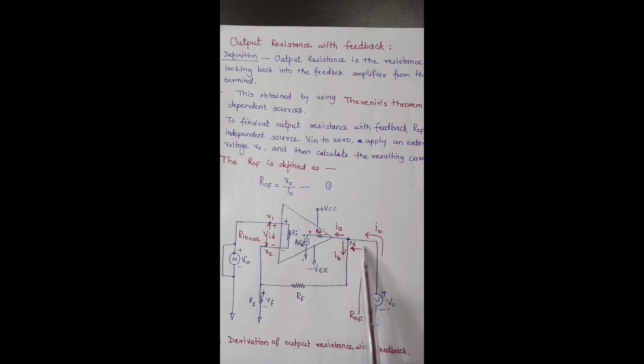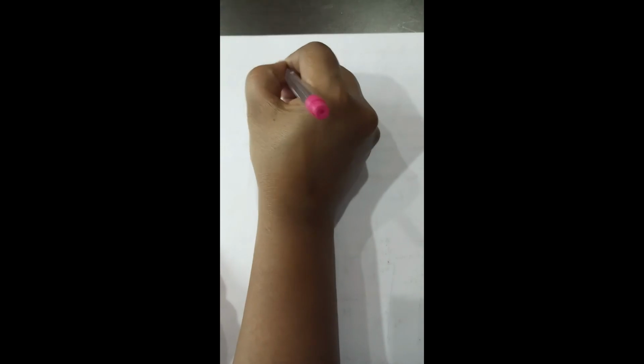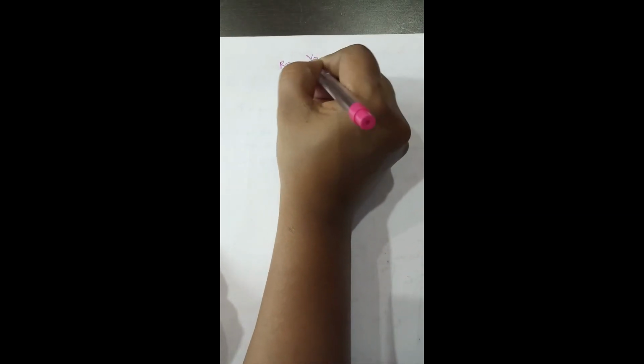Now we have to write KCL at this node N. After writing the KCL at this node, we write the equation for R0F. The equation for R0F is V0 by I0. This is our first equation.